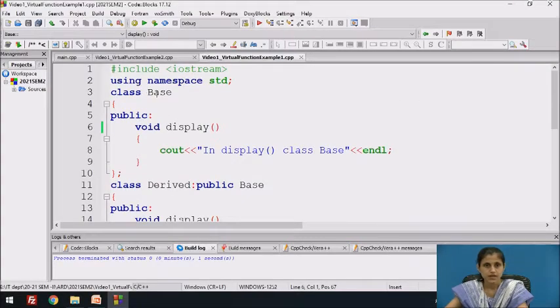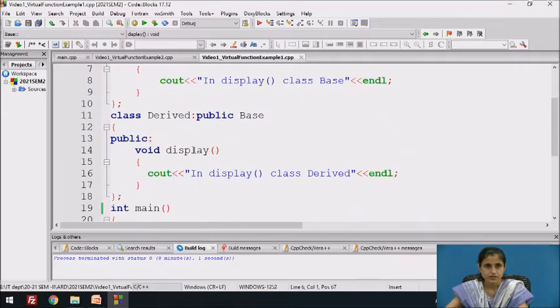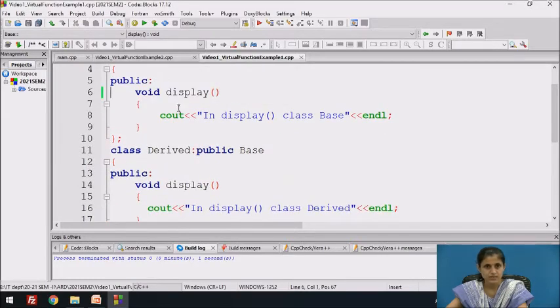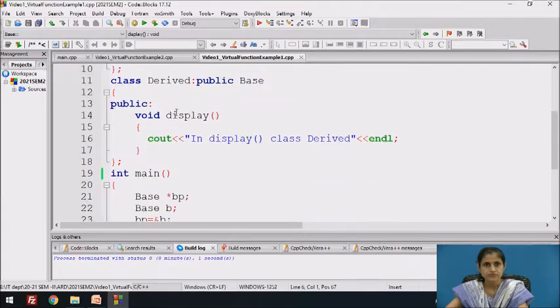In this program, we have a base class base which has a display function. It displays in display function class base. This is a derived class which is derived from base. Derived class also has display function with the same signature as that of the base class display function. It displays in display function class derived.